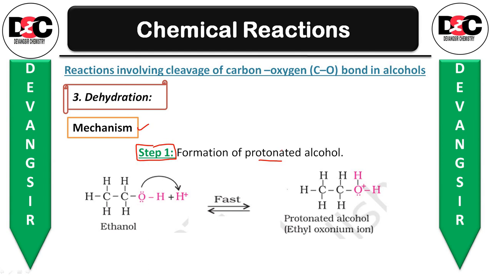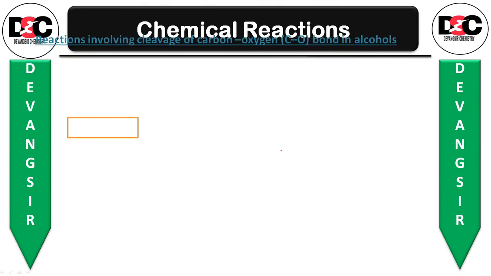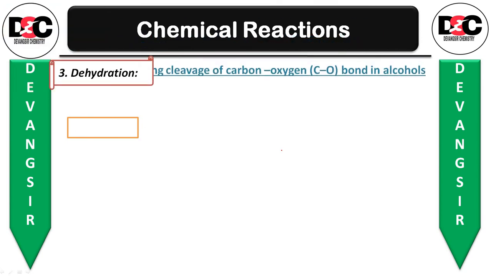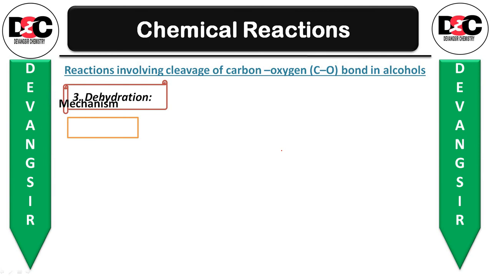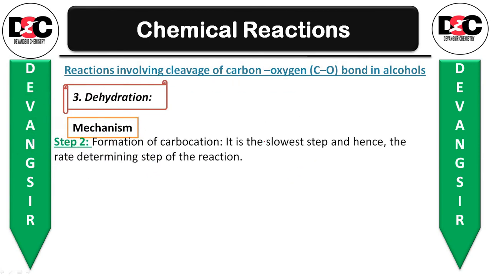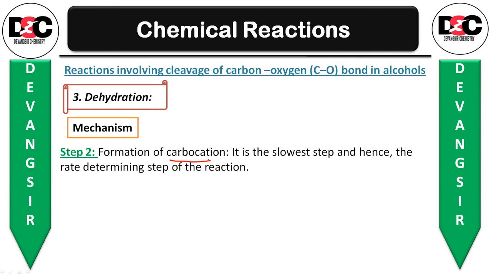After that, in step number 2, formation of carbocation. Okay, it is the slowest step and hence the rate determining step that we are aware of. The step which is slow will always be the rate determining step. So in step number 2, there is a formation of carbocation from the protonated alcohol. And this is the slowest step, so this will determine the complete rate of reaction. So let us see that.